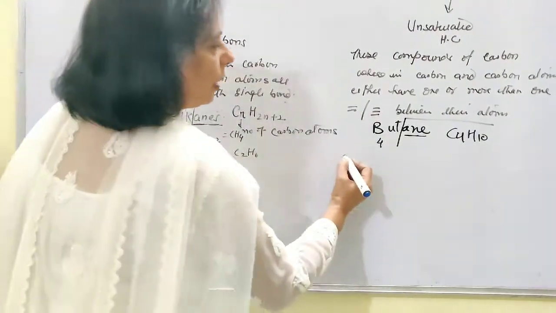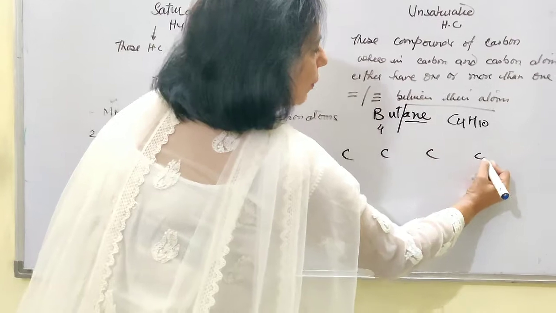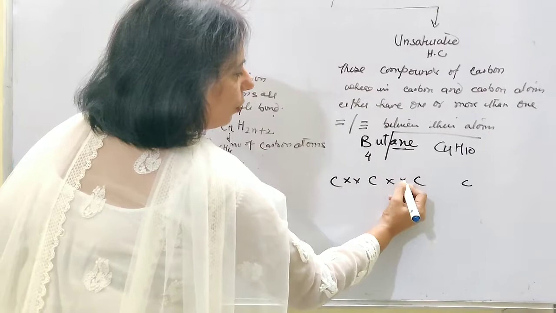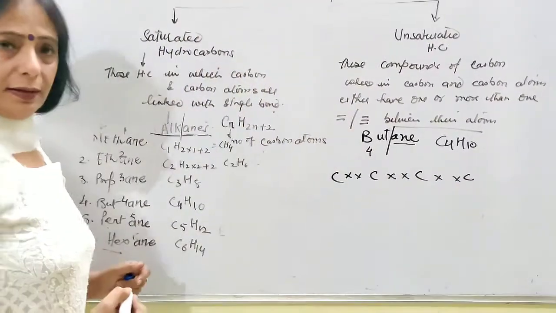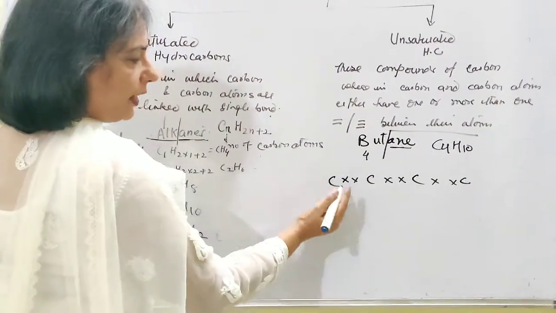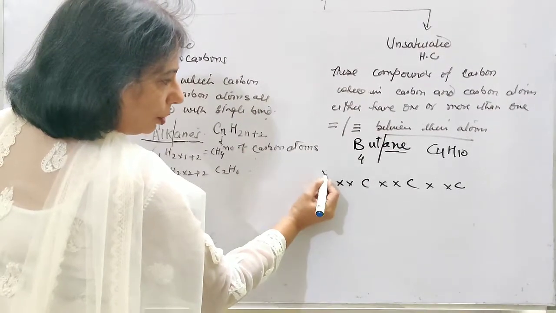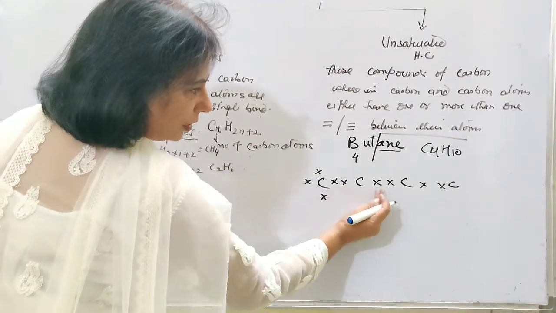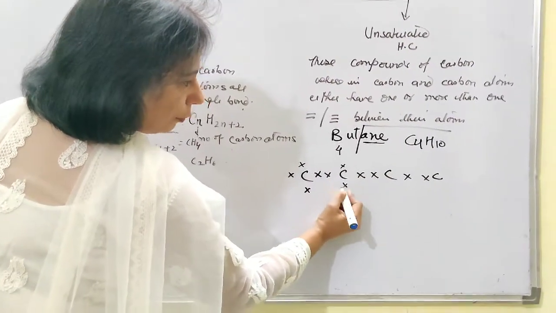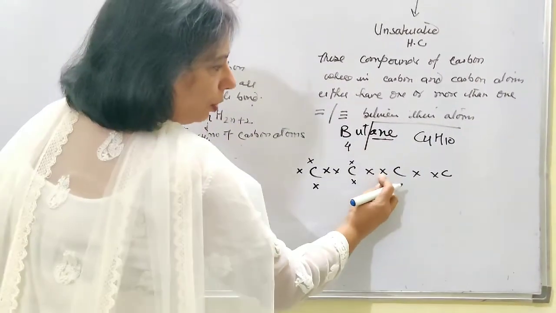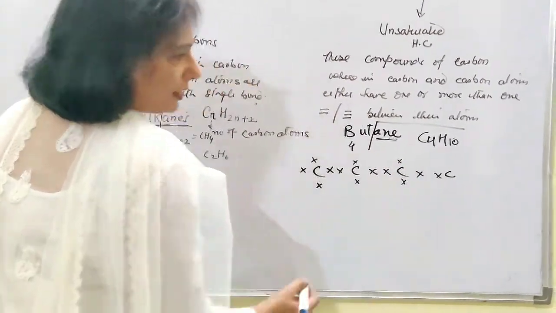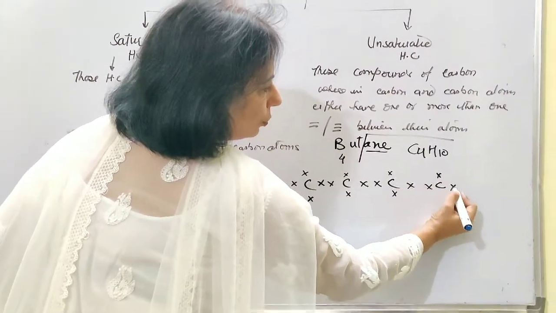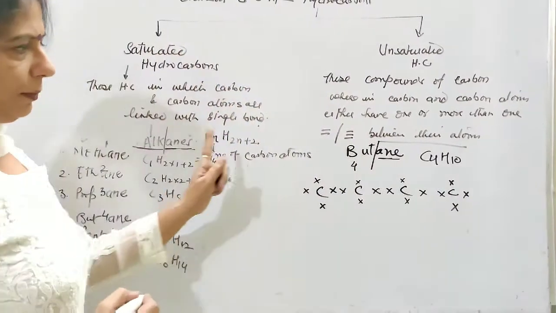Okay, now you have to go for the electron dot structure. Put 4 carbon atoms in a chain. Then develop a single bond by the sharing of 1 electron from both sides. Finally, tetravalency has to be completed, to get completed, 1, 2, 3 and 4. This carbon atom is sharing 1 electron this side, 1 electron this side, so third and fourth are lying on both the sides. Here also 1, 2 this side, third and fourth this side. Then 1 this side, third, fourth, 1, 2, 3 and 4. So this way they have completed their tetravalency.